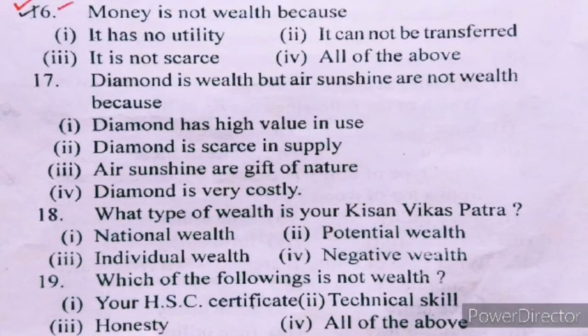Number 16, money is not wealth because: I, it has no utility; II, it cannot be transferred; III, it is not scarce; IV, all of the above. Money has all the characteristics of wealth, but still it is not wealth because it has no utility.